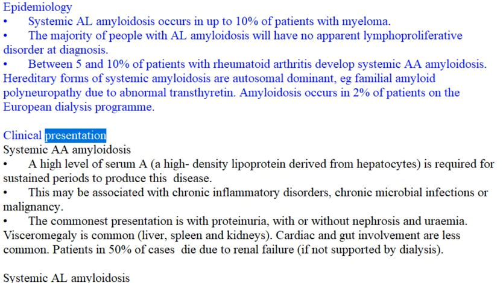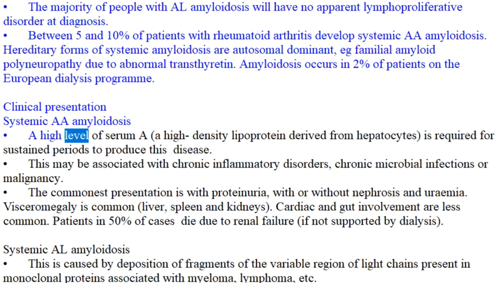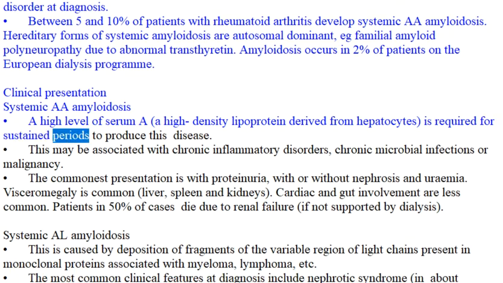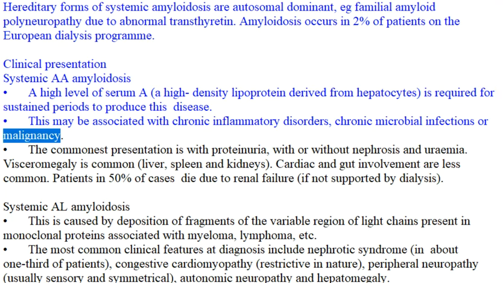Clinical presentation. Systemic AA amyloidosis. A high level of serum amyloid A, a high-density lipoprotein derived from hepatocytes, is required for sustained periods to produce this disease. This may be associated with chronic inflammatory disorders, chronic microbial infections or malignancy.